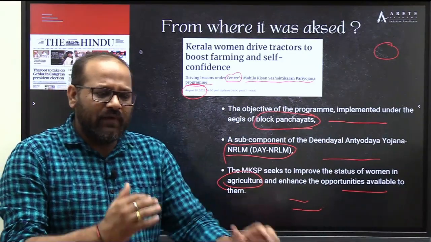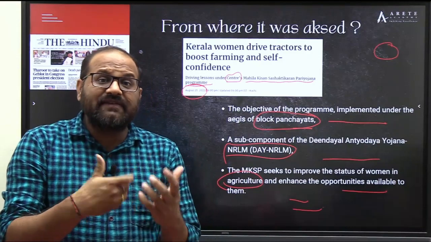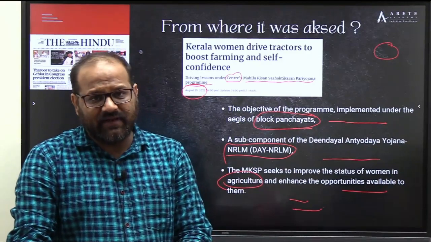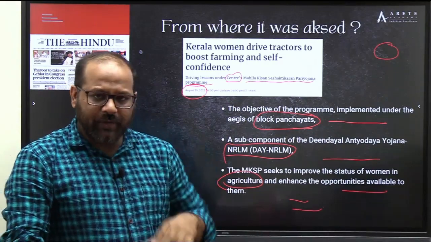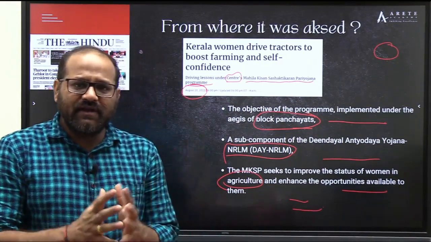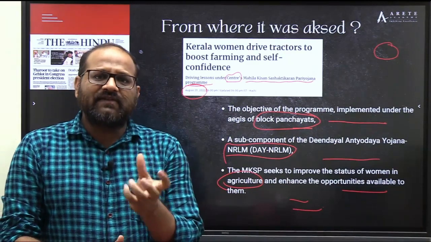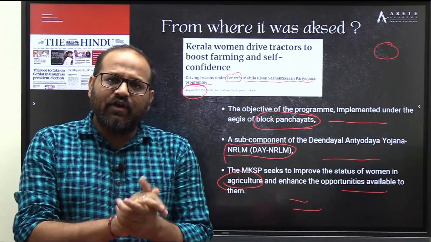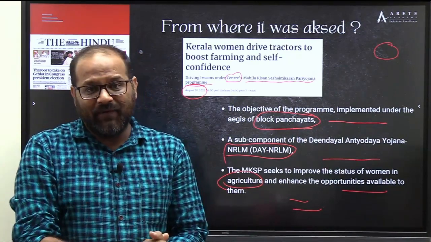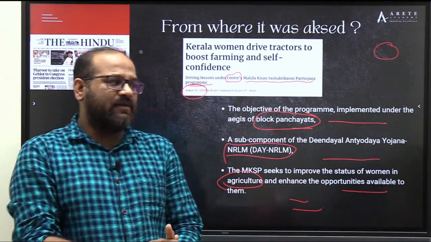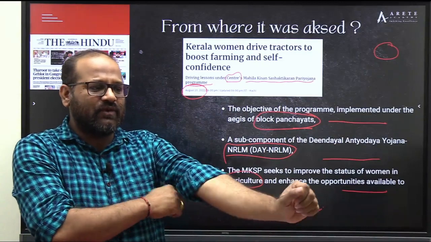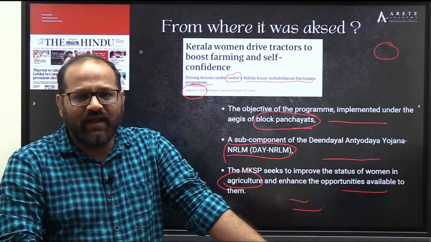So basically, if you analyze, you will understand that feminization in agriculture is increasing. This was highlighted by the Economic Survey in 2017. So keeping that in mind, that feminization in agriculture is happening, government schemes are also taking care of the female labor force in agriculture, the women farmers. To look after their needs, such schemes were launched.